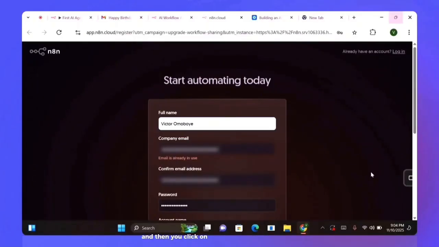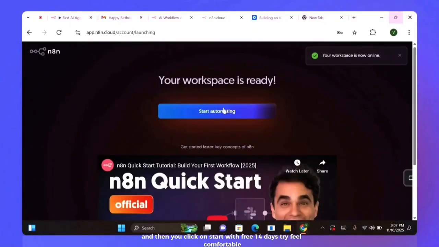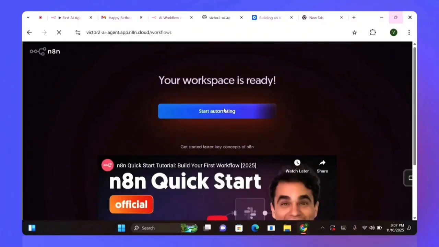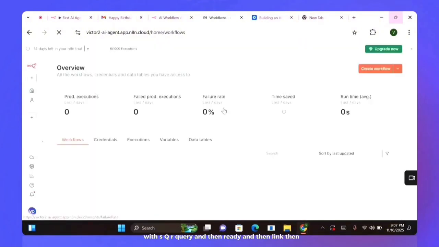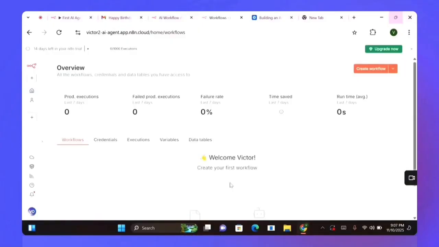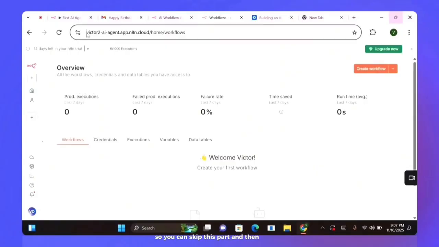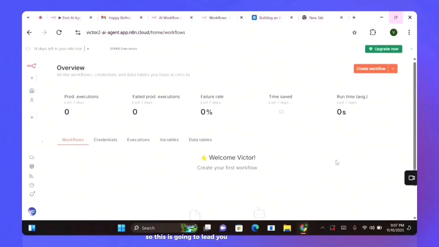And then you click on start with free 14 days trial. Feel comfortable with SQL query, and then ready here, then LinkedIn, and then submit. You can skip this part, and then you start automating. This is going to lead you down to the n8n work platform.